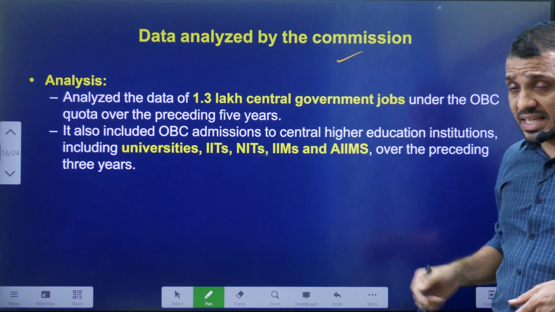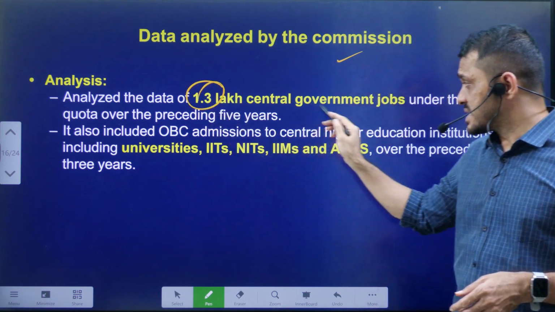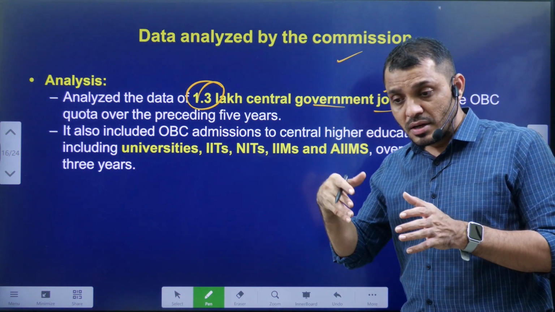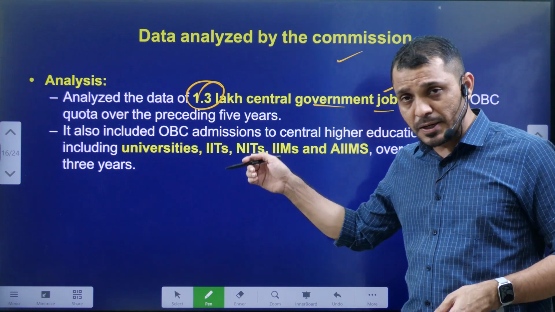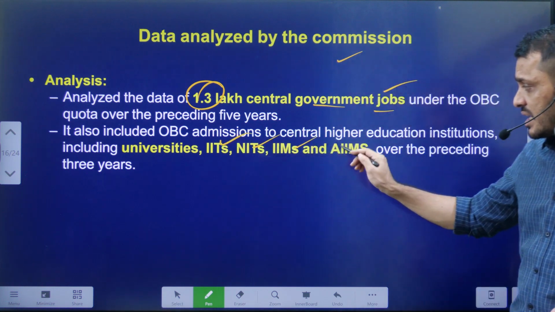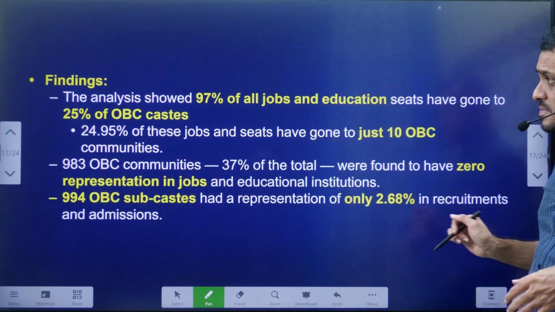Next, data analyzed. This commission analyzed around 1.3 lakh central government jobs. That means in different jobs, which communities are represented adequately and which were not represented. They even studied information related to the IITs, NITs, IIMs and AIIMS, and how the OBCs were represented in these organizations.